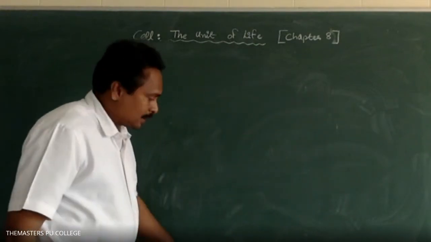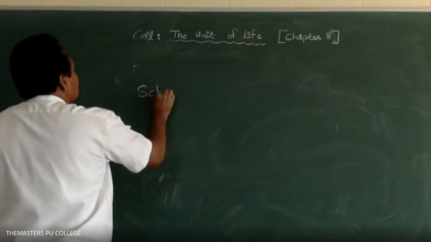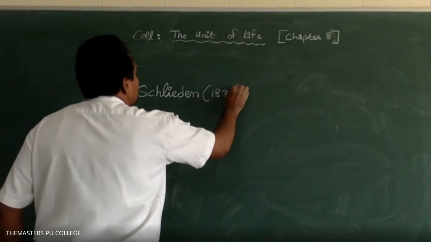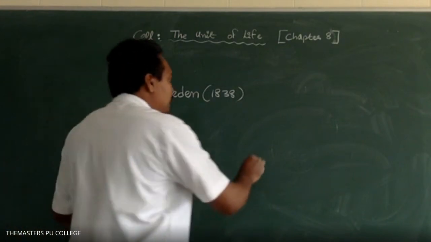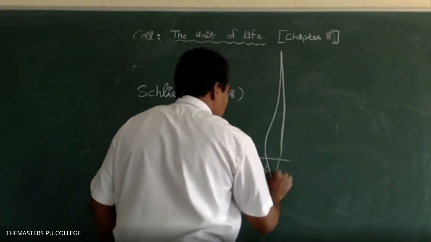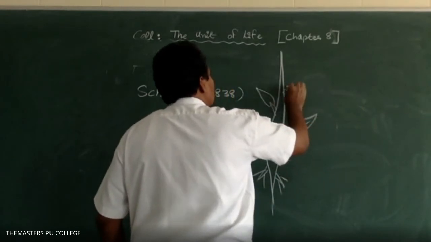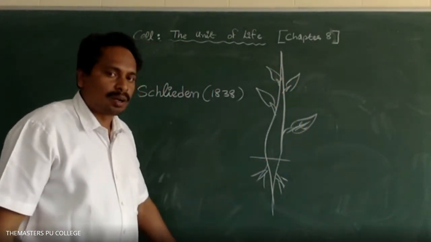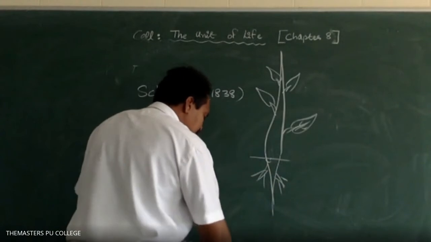Okay, in the year 1838, the scientist Schleiden observed plants, and based on his observation he concluded that plants are composed of cells. The plants are made up of cells.